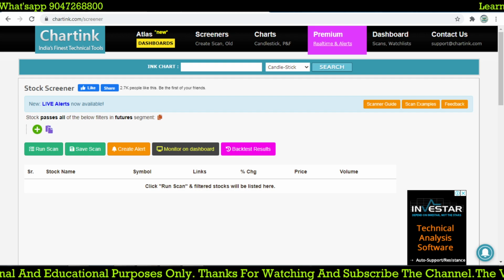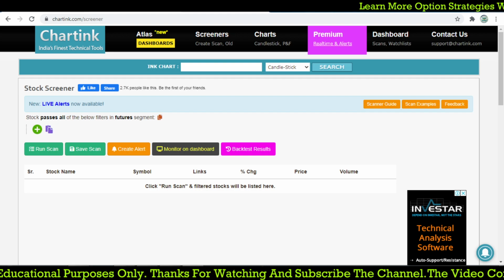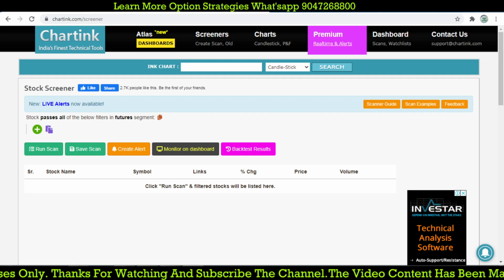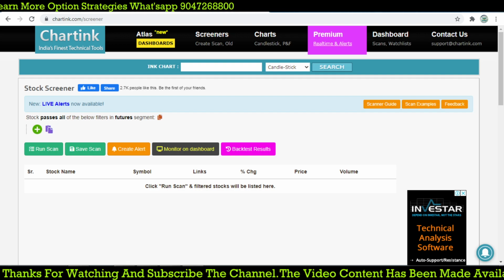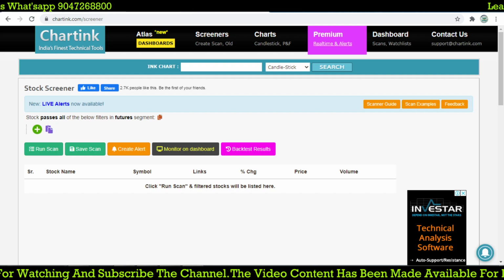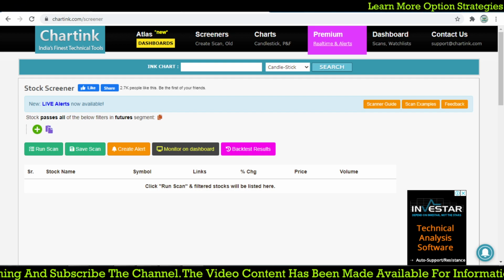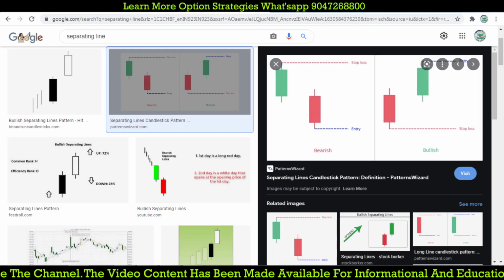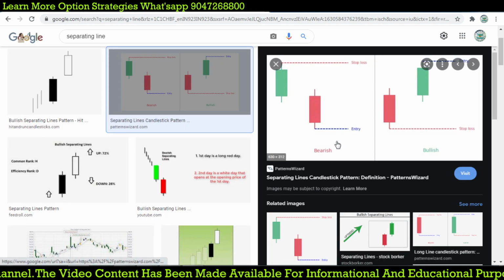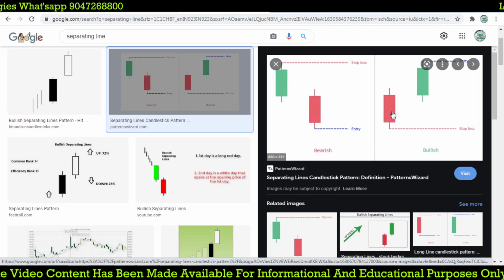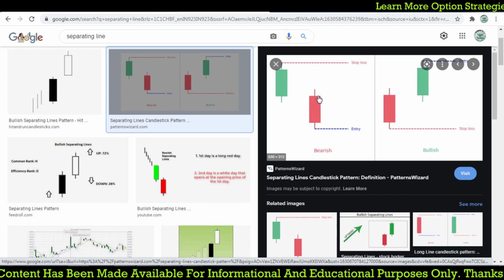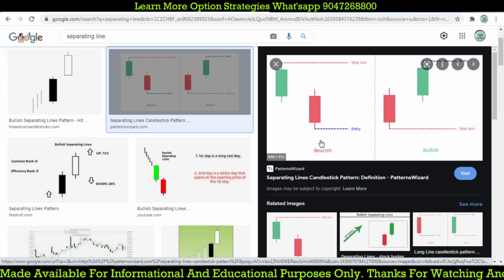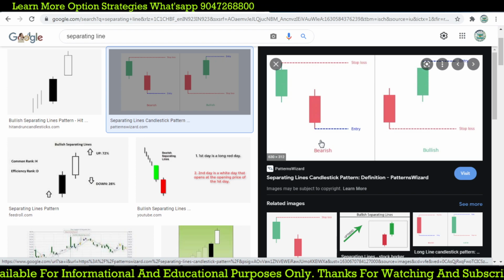We are discussing candlestick patterns for our intraday and positional trading strategies. In the last video we discussed the bullish separating line, and in this video we are going to do the bearish separating line. We discussed the bullish and bearish separating lines in detail last time. Here is the bullish separating line, and this one is the bearish separating line. We use this candlestick pattern for a continuation of the trend.